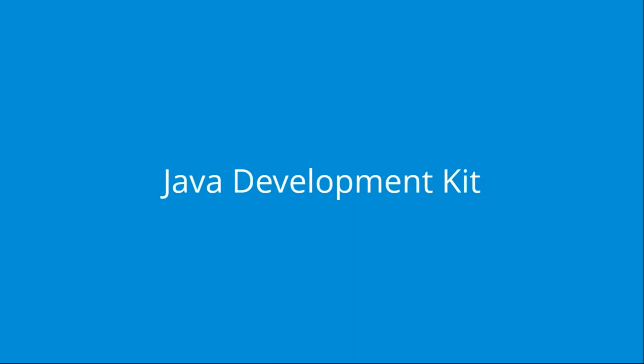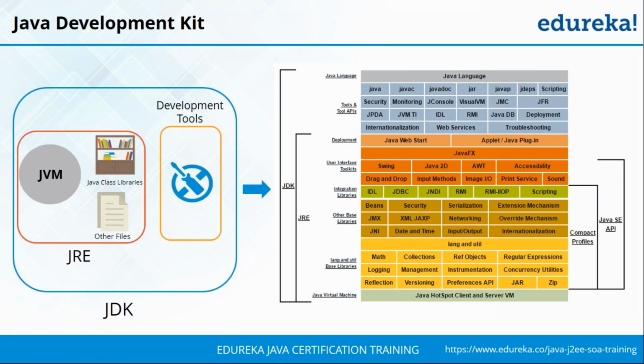I'll just show you how these are related to each other and give you a good understanding of them as well. So here are the three components that I had just mentioned. You have your Java virtual machine, your Java runtime environment, and your Java development kit. So your Java virtual machine is one of the components of Java in which you're going to be executing your bytecode. Whichever machine has your Java virtual machine, that machine can directly execute your Java code.